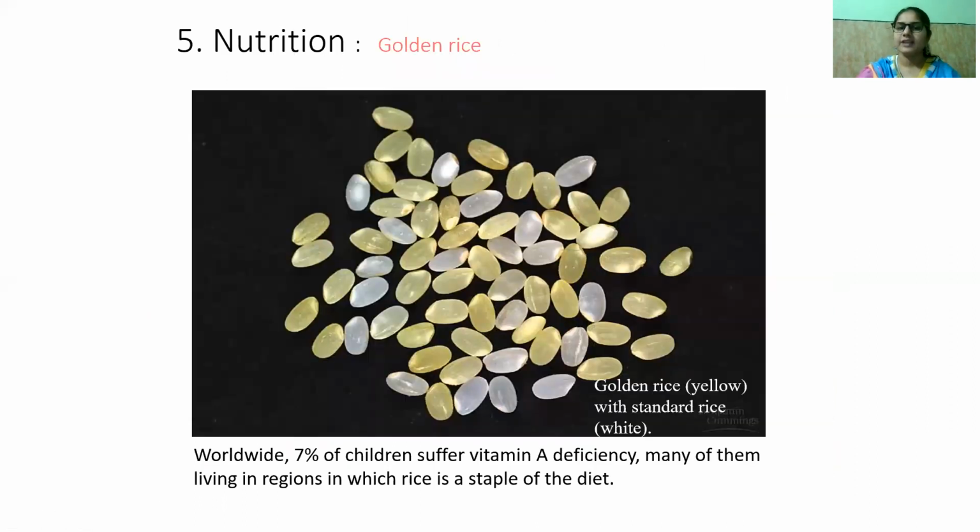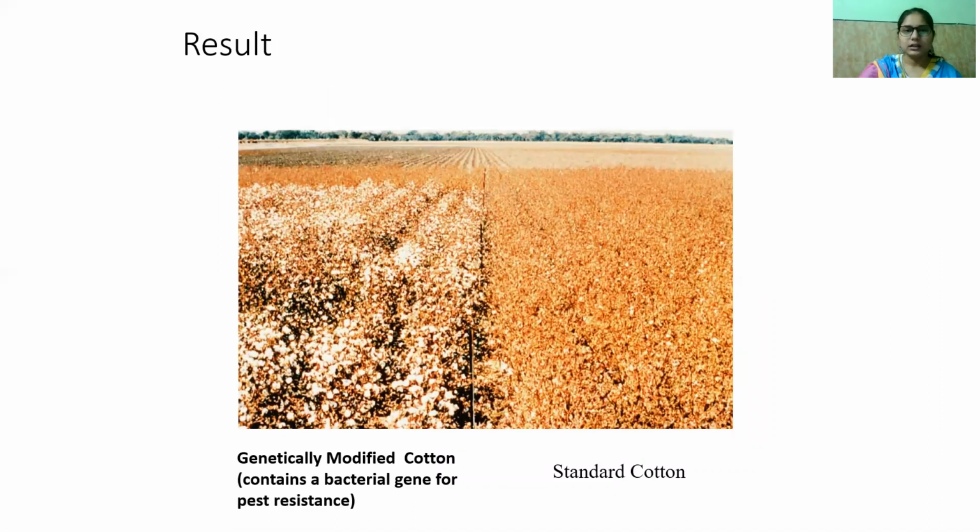First example is the golden rice. Worldwide, 7% of the children suffer vitamin A deficiency, and many of them live in regions in which rice is a staple of the diet. That's why we incorporate the gene which is rich in vitamin A and enrich the golden rice in vitamin A. So we will have the golden rice. Okay, golden rice is basically genetically modified rice, which is rich in vitamin A and fulfills the deficiency of vitamin A.